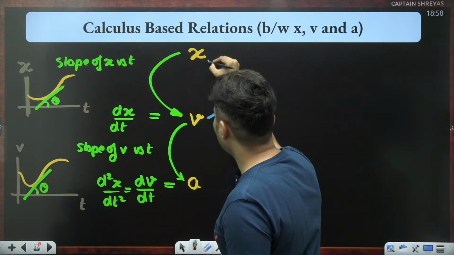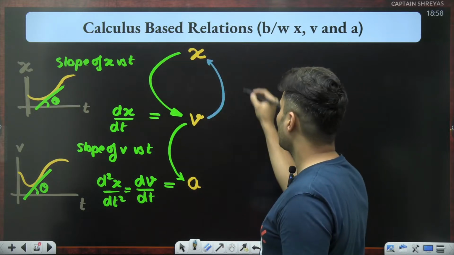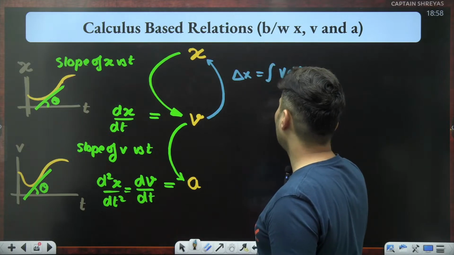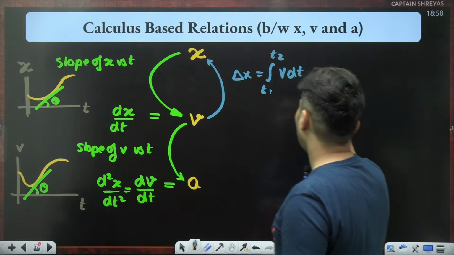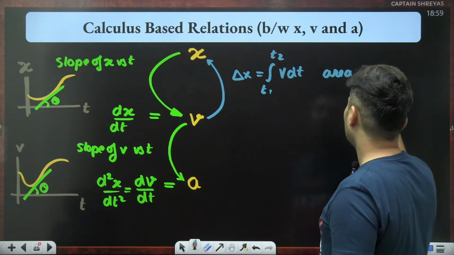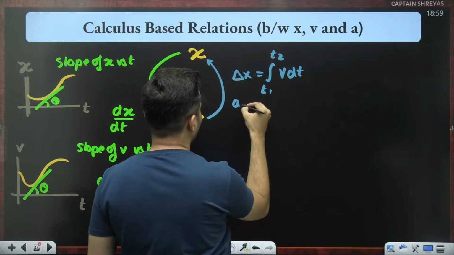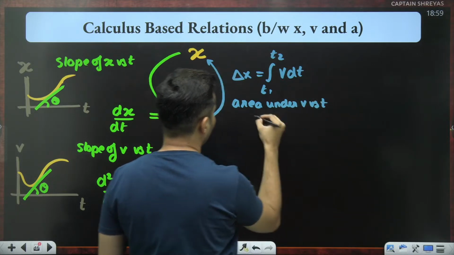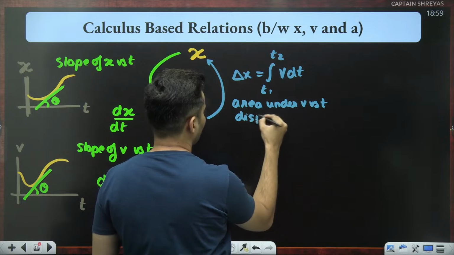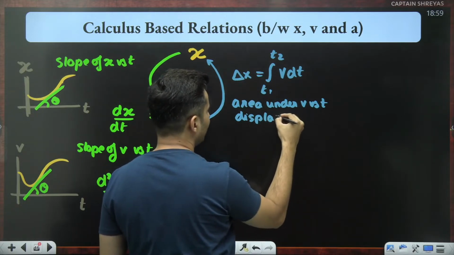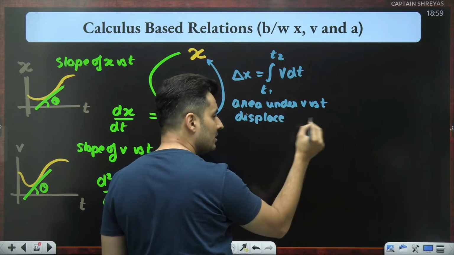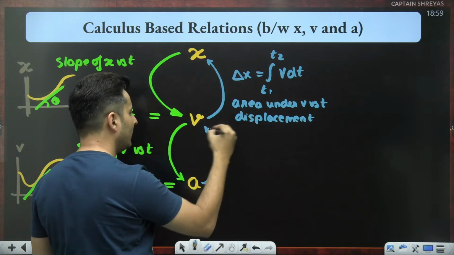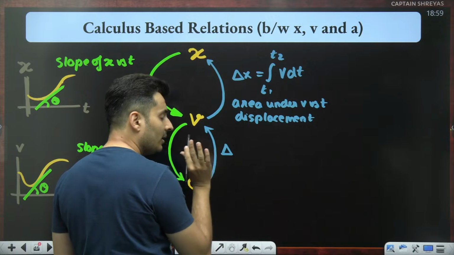If you go from here to here, that is antiderivative, that is integration. So what you get is delta x is the integration of velocity with respect to time from t1 to t2, and this is nothing but the area under velocity versus time, which gives you displacement. Change in position, delta x, is displacement, remember that. X is position, delta x is change in position, which is displacement. This is very important. Same thing you can do over here. You will write not v, that is wrong. If you write v, it is wrong.